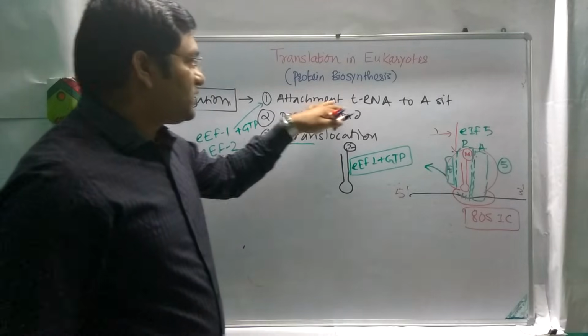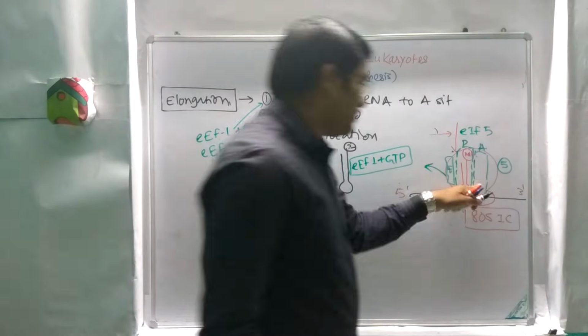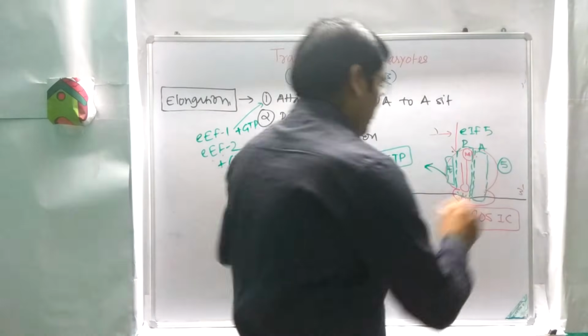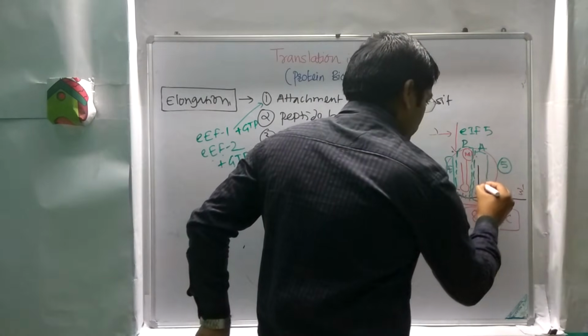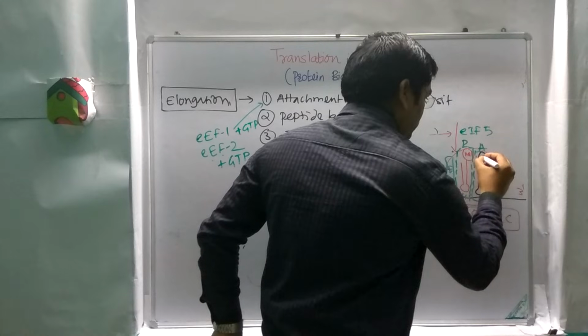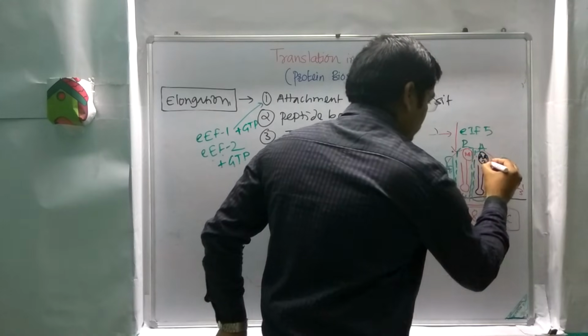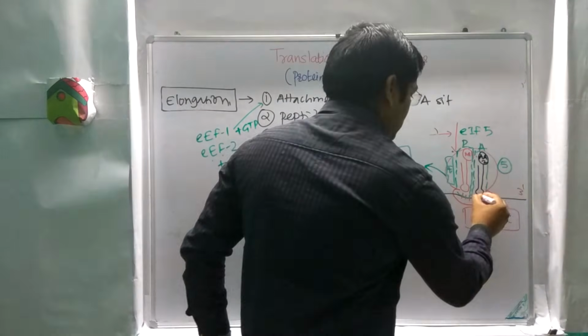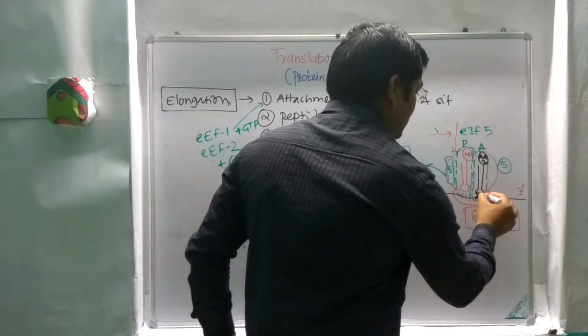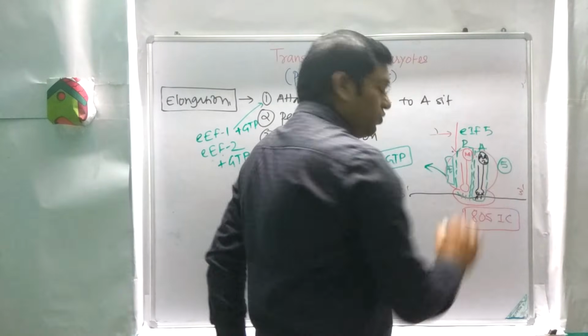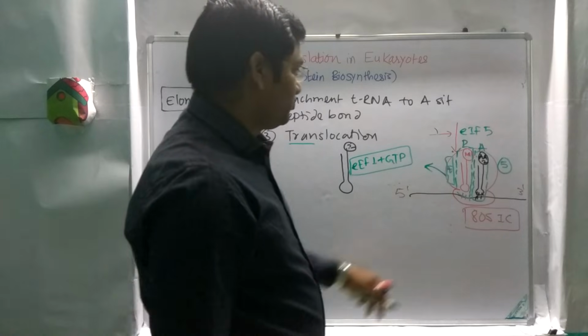The first step is attachment of this activated tRNA to the A site. This will get attached to this site. This is AA2. These are the anticodons on the tRNA, which recognize the codon on the mRNA.